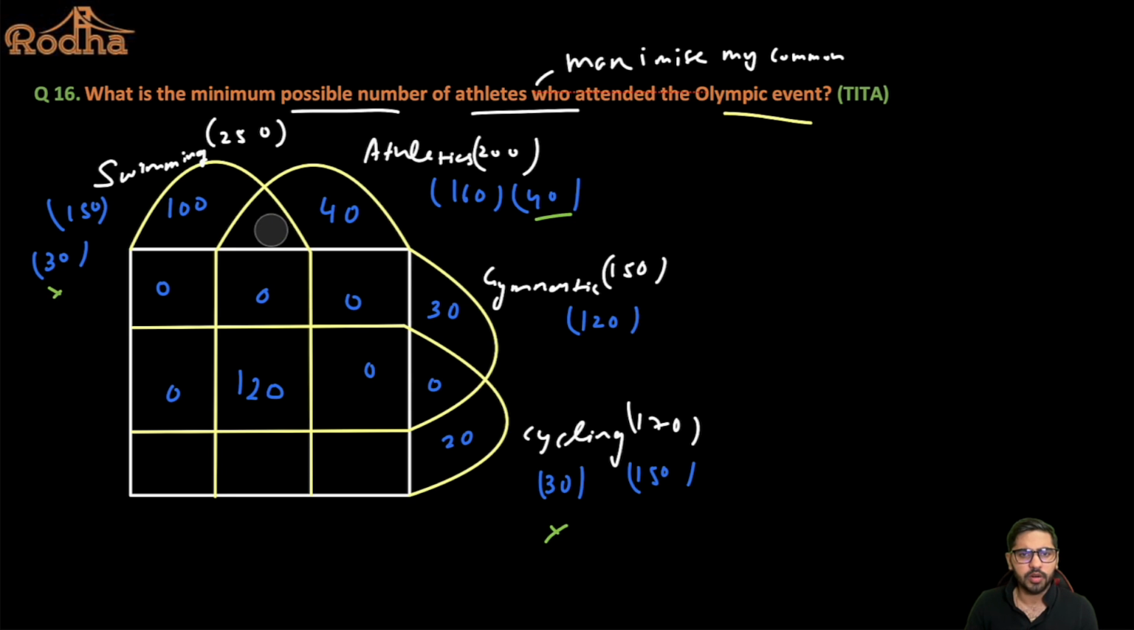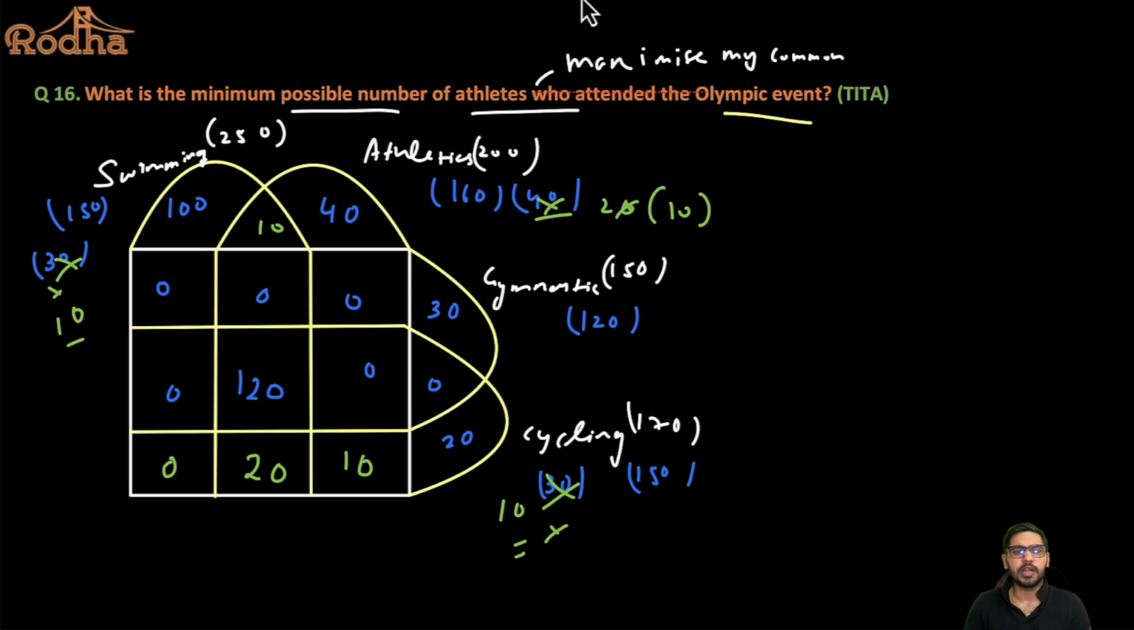So if this cannot be 30, let's start with 20. If I take it as 20, can I say out of 30, 10 will remain here, 10 remains here, and 20 remains here, and 20 remains here? Now, if I put a 10 common between athletics and cycling, this 10 is gone, and 10 will remain here out of 20. This is still 10, and I can put a 10 here, and this is 0. In that case, can I say I'm satisfying all the values? Let's check.